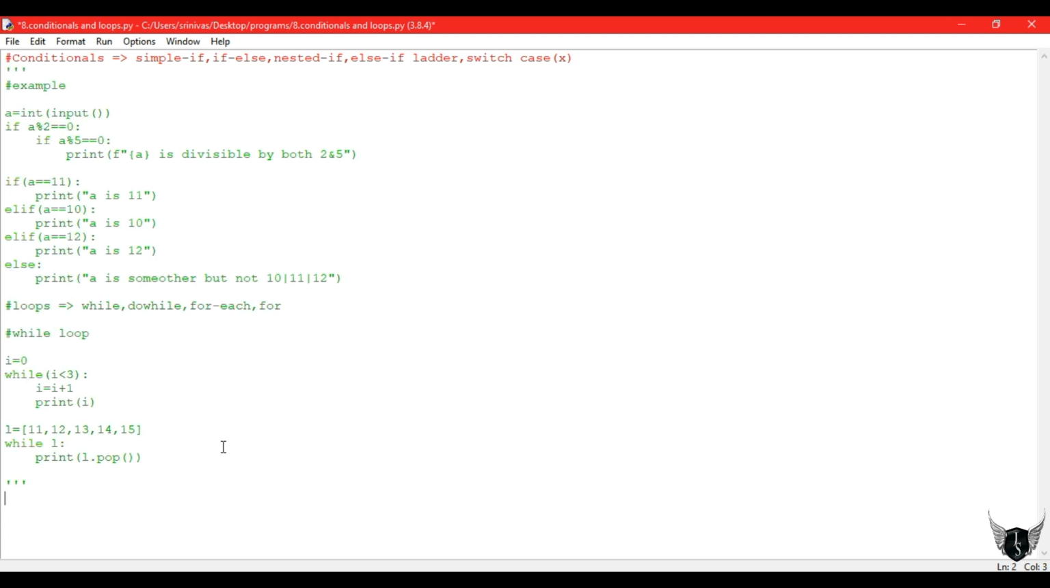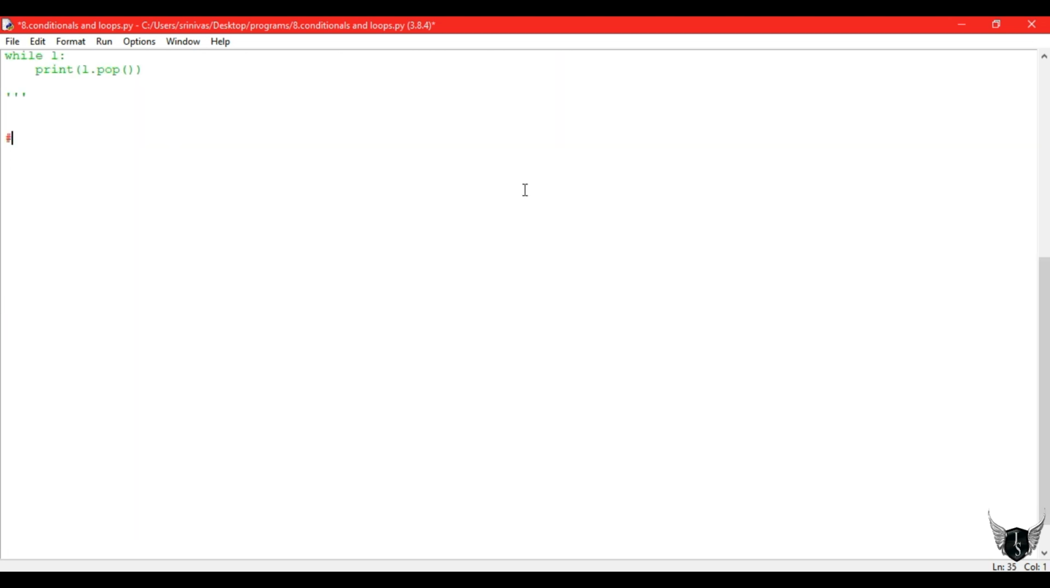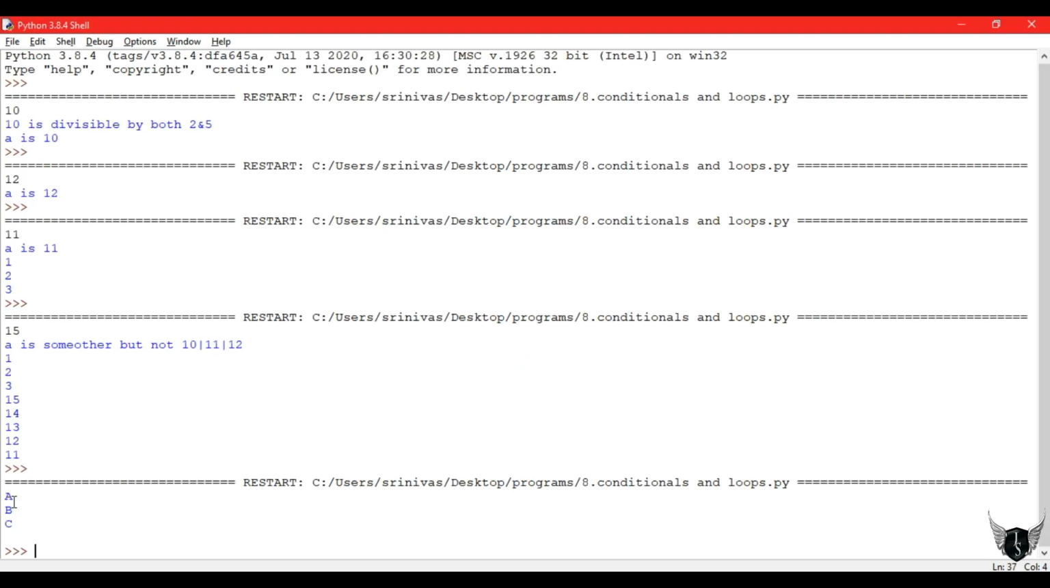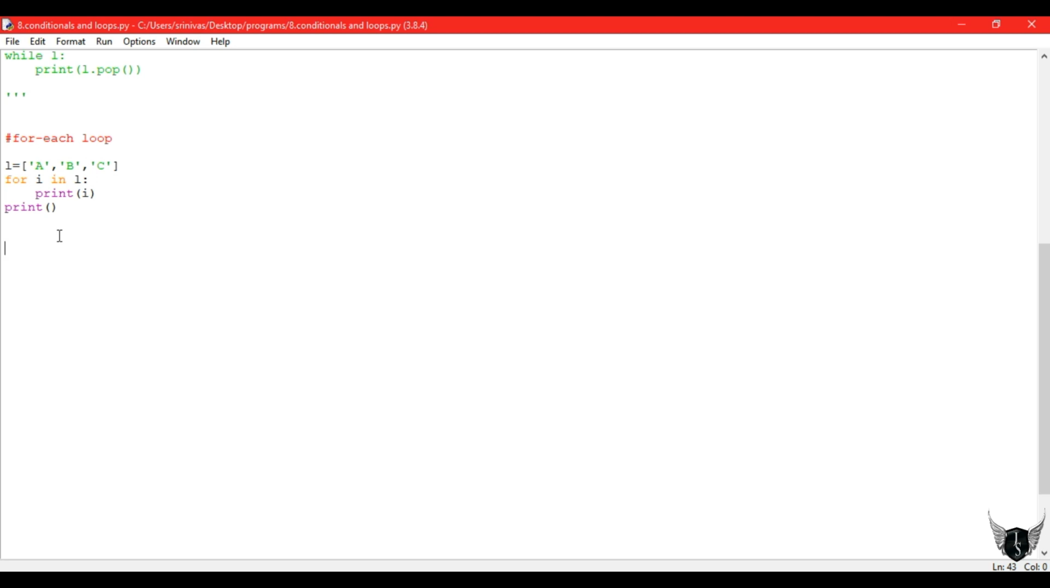So let's comment this out, and the next loop is the for loop. In for loop also we shall see the for each loop first. We shall write a for loop for taking each and every value of a list. So first let's create a list containing characters A, B and C. To iterate this, we shall write for i in L, that means every value in list L. So let's print them. If we print i, each and every value will be printed. The last print statement is for a new line. So ABC, we got our output.